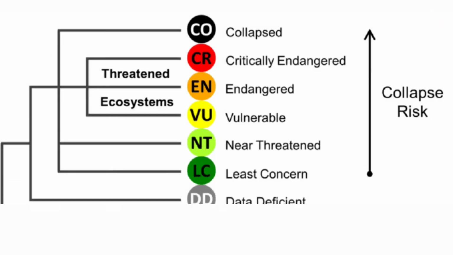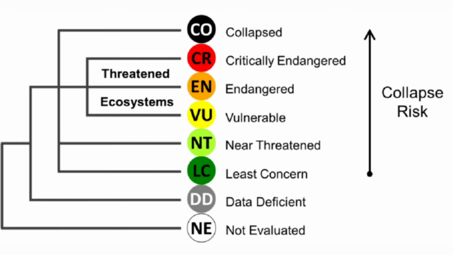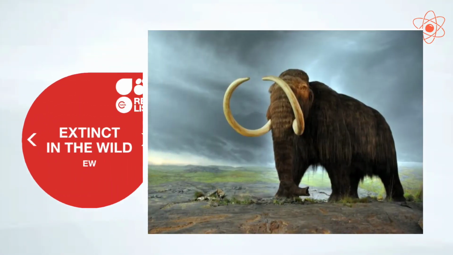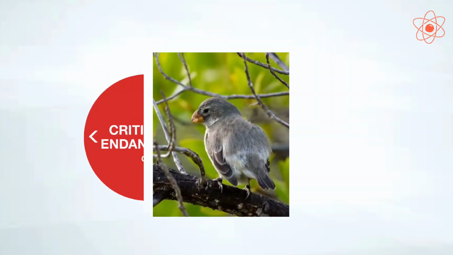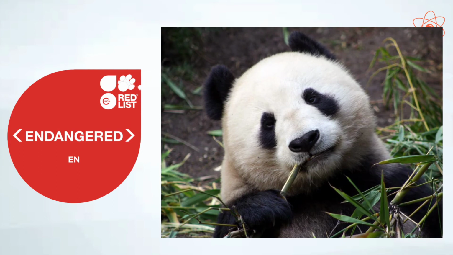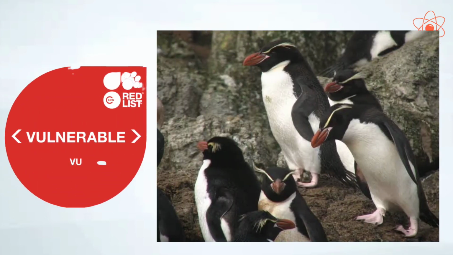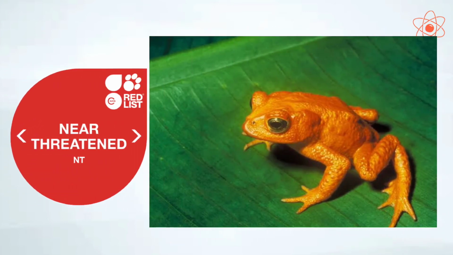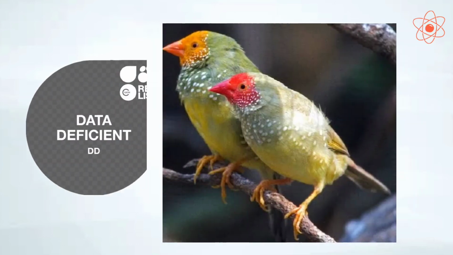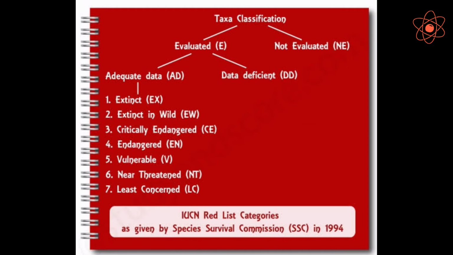In this book, all the species are classified into 9 groups. First, extinct. Second, extinct in the wild. Third, critically endangered. Fourth, endangered. Fifth, vulnerable. Sixth, near threatened. Seventh, least concern. Eighth, data deficient. Ninth, not evaluated. Now let us study more about some of these species.